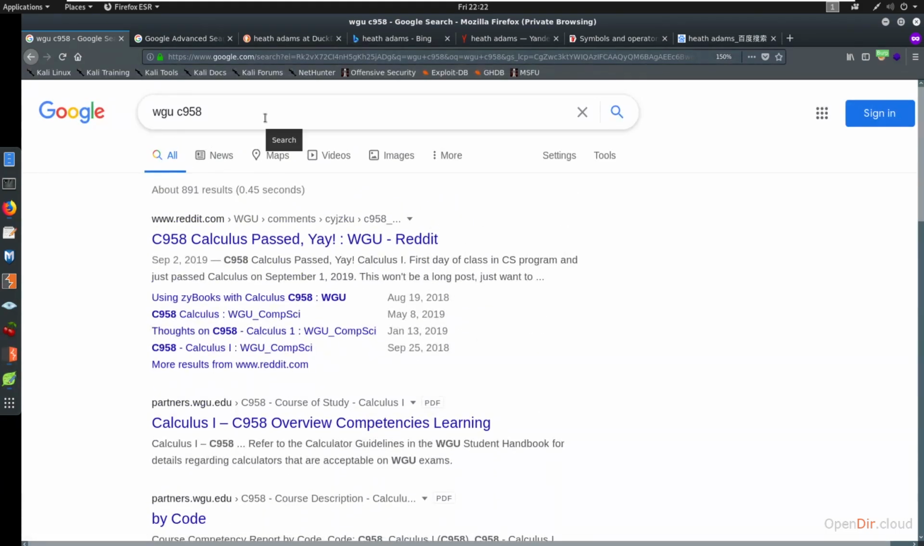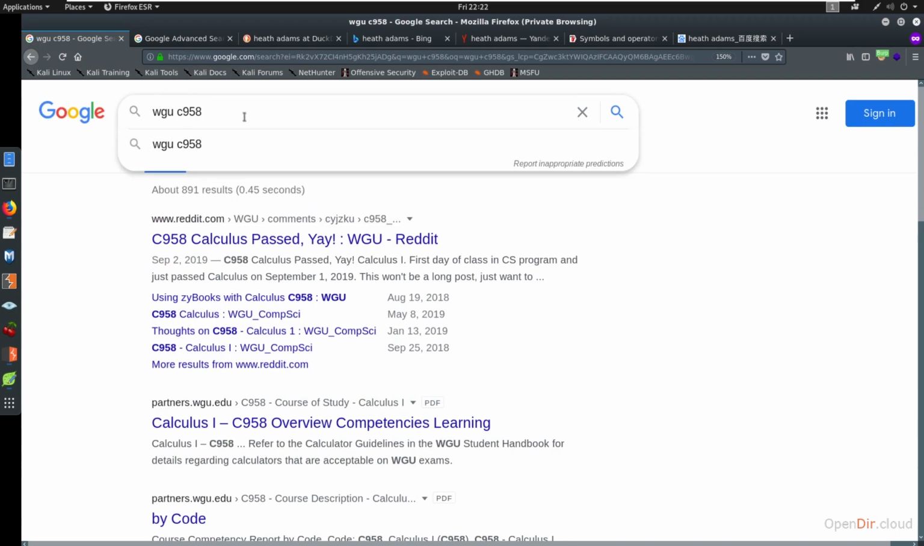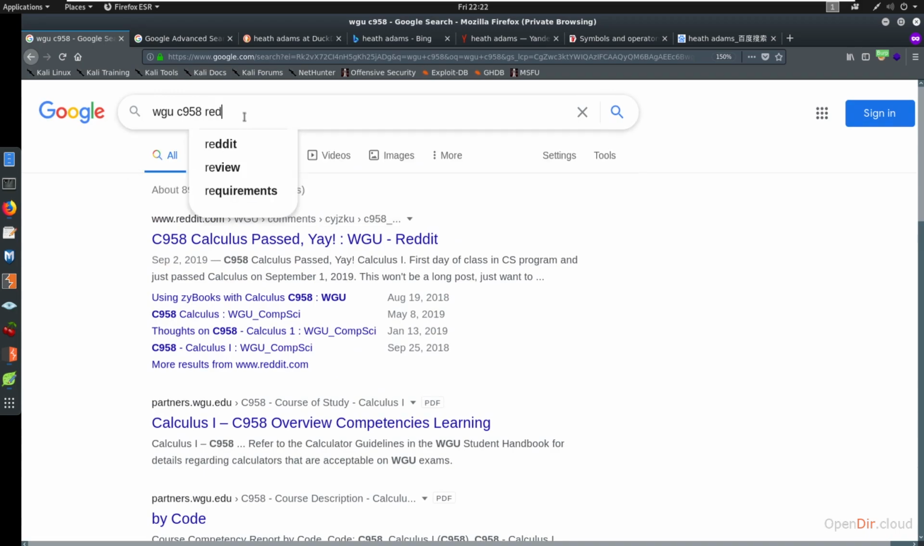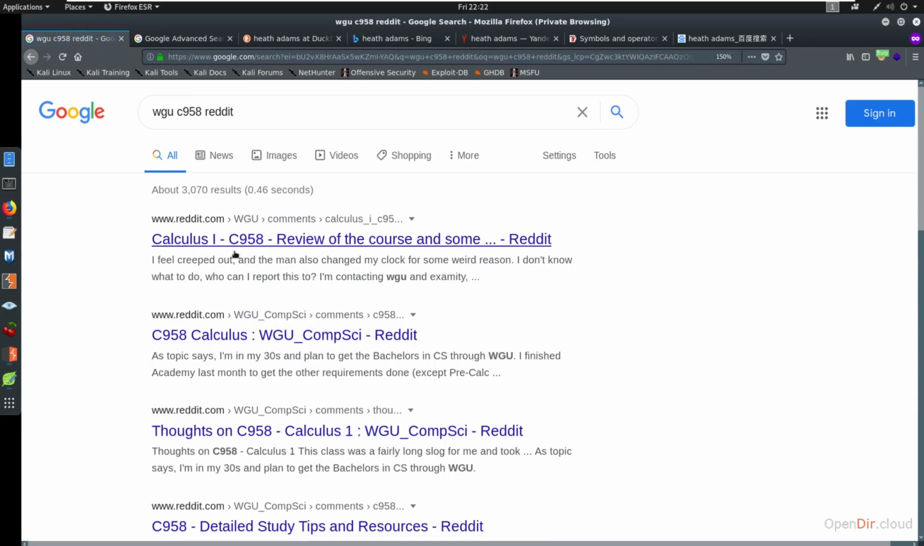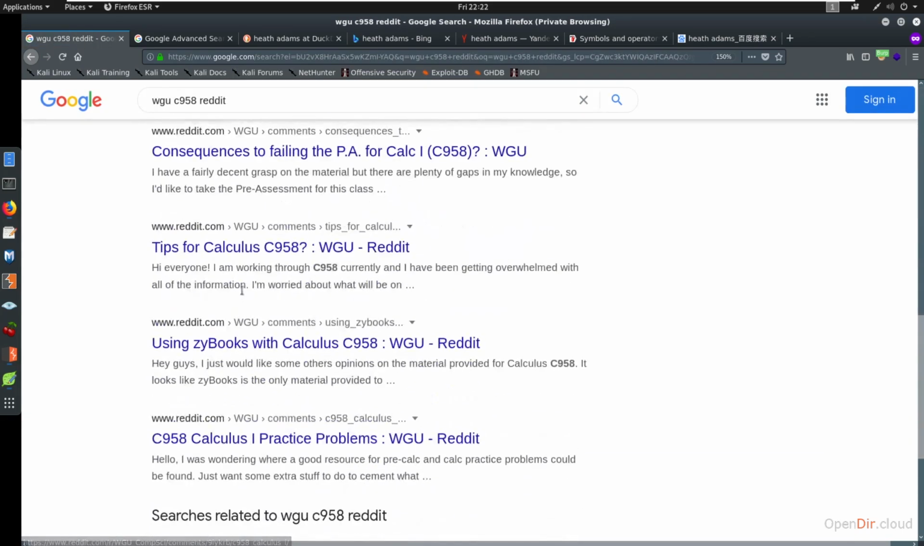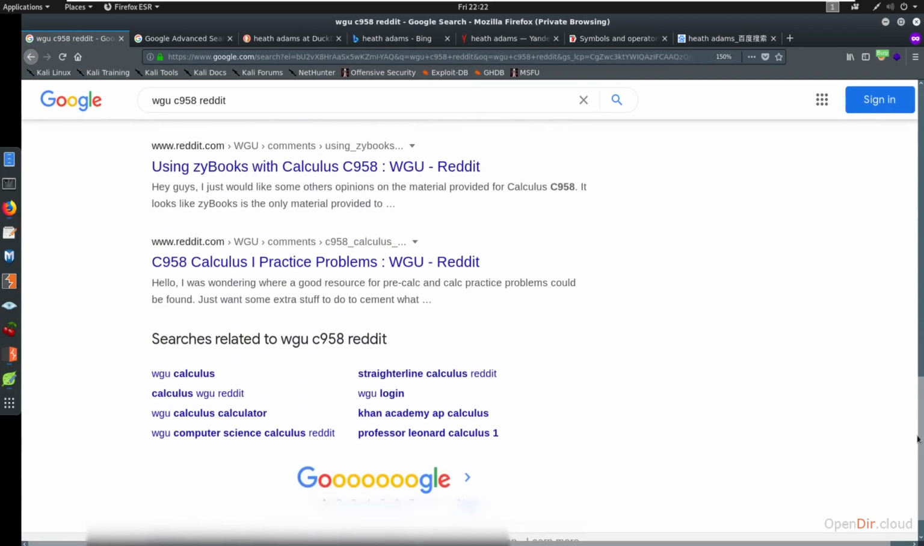Another thing we can do is say, I really don't care about seeing WGU's website unless I want to see the course study. Maybe I am after some other things. Here, I'm actually interested in Reddit. So I might type in Reddit, which will help a little bit. It'll bring up Reddit posts, but it might start bringing up other posts that aren't from Reddit.